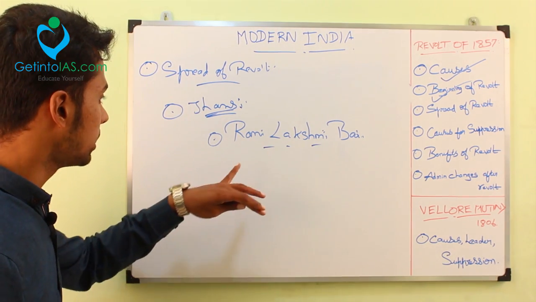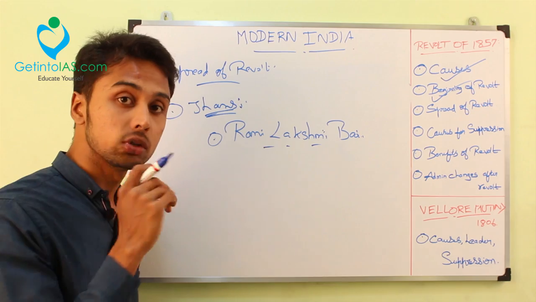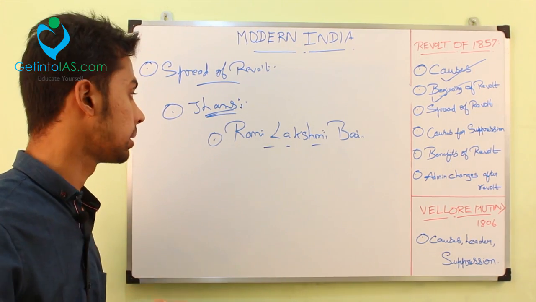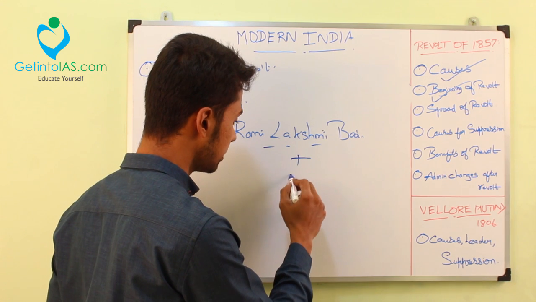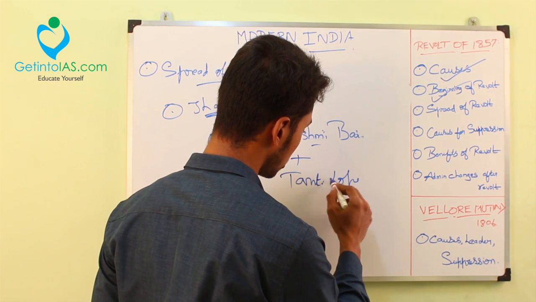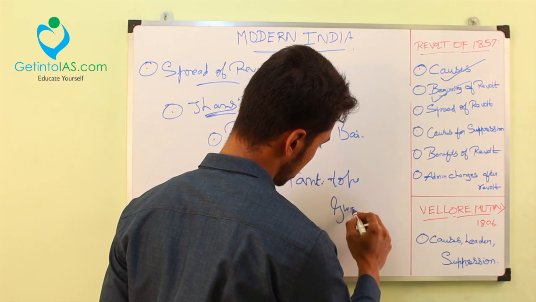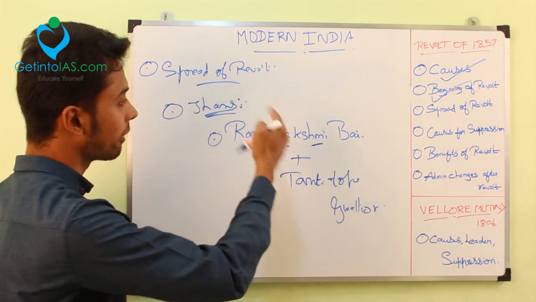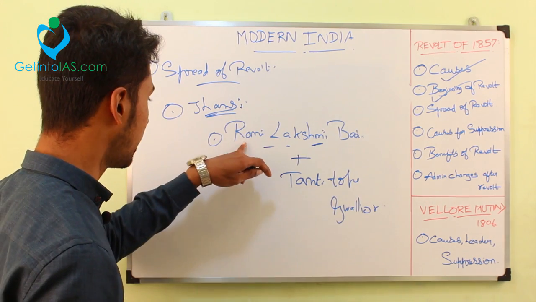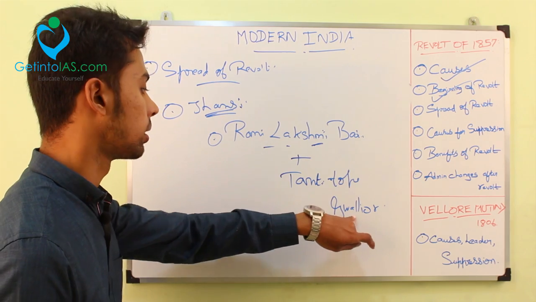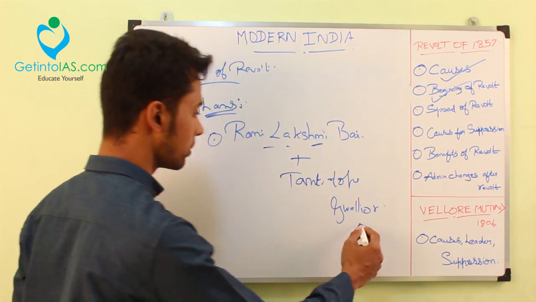What happened to Rani Lakshmi Bai is, I told about Tantiya Tope. When talking about Kanpur, I told you Tantiya Tope is the general of Nana Sahib. Rani Lakshmi Bai was assisted by Tantiya Tope also. With the help of Tantiya Tope, they annexed a place called Gwalior. Rani Lakshmi Bai had huge support of African soldiers at that time. But it was recaptured by the British later. That is the next story.